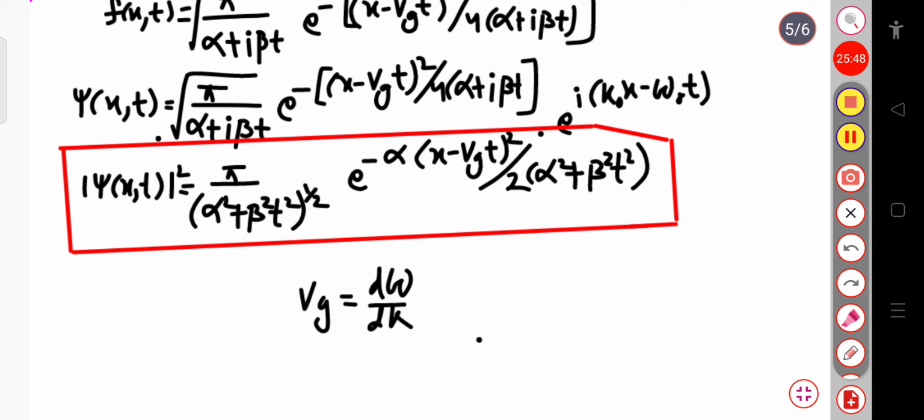At t equal to 0, if I put t equal to 0, then beta square t square also goes to 0. So this will be simply pi by alpha square, power 1 by 2, that is pi by alpha. So I can write the modulus of psi of x squared at t equal to 0, its maximum value, will be equal to pi by alpha.